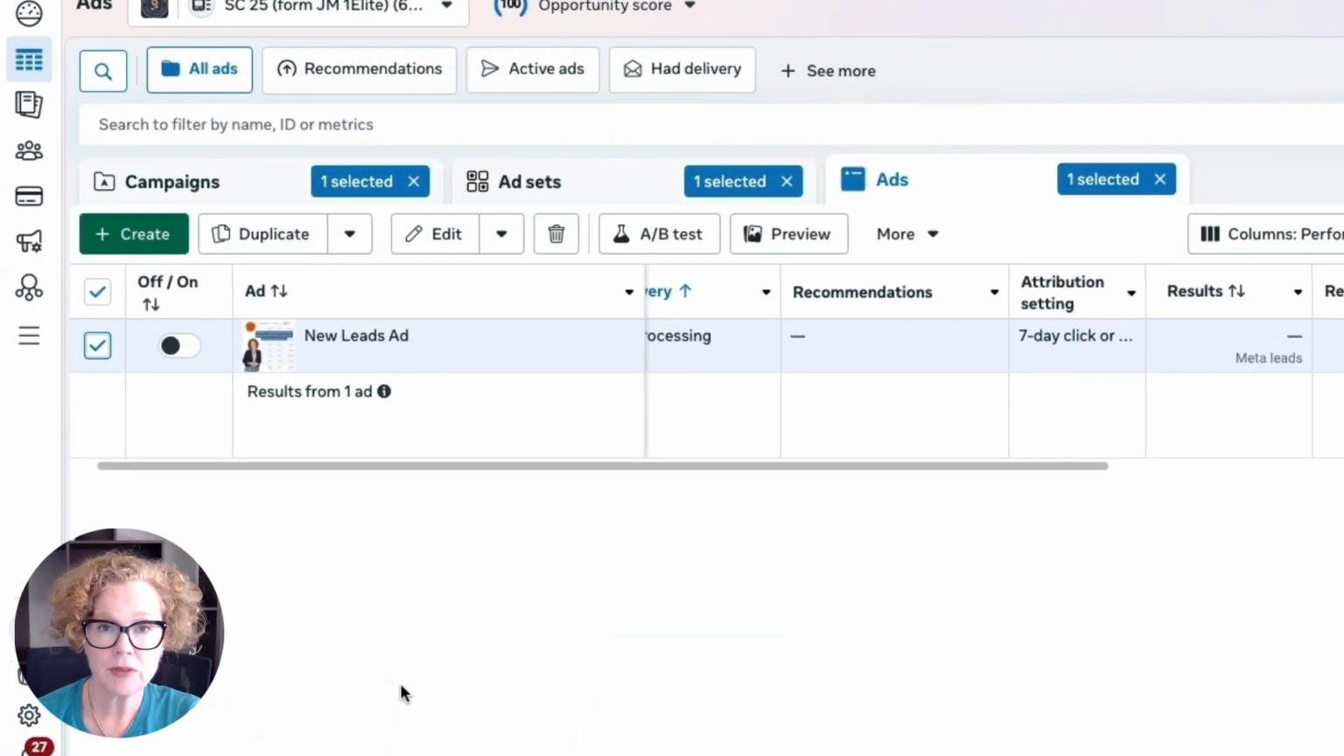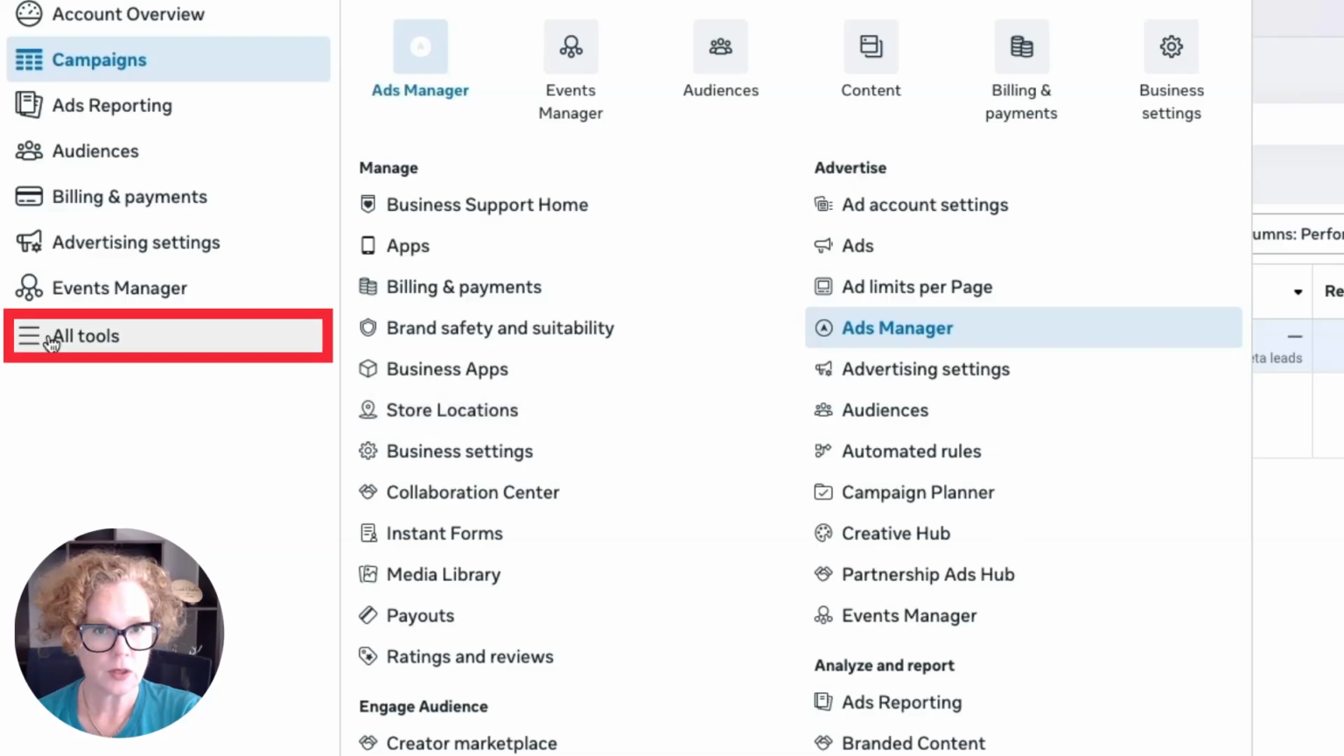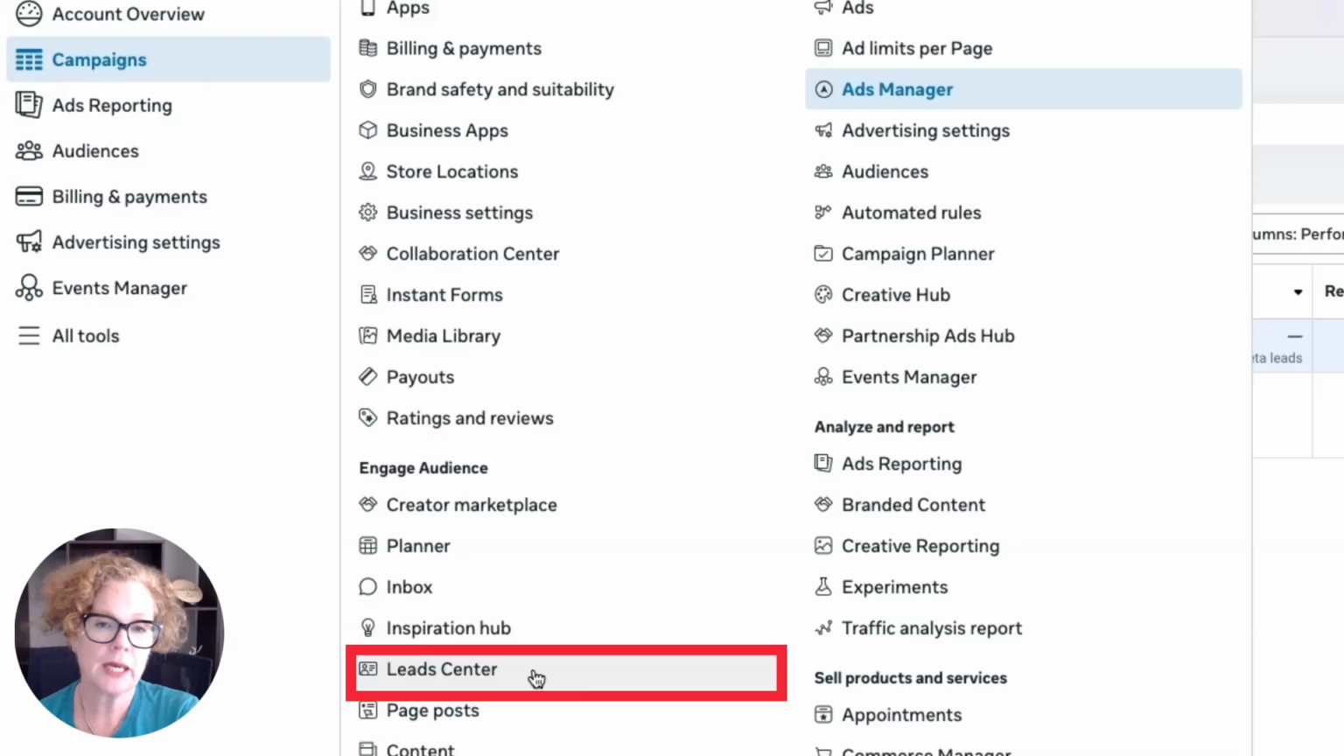So there is our lead form ad all created. Now, something that you need to know is what happens with that lead after it has come in. Super important. Getting it through to your CRM is the best practice. If you don't have a CRM system, then you can come here to Leads Center. So click All Tools and come down and find Lead Center. And that's where you would be able to find those people that have just filled in your lead form. And it keeps their details there in Lead Center for about 30 days or so.